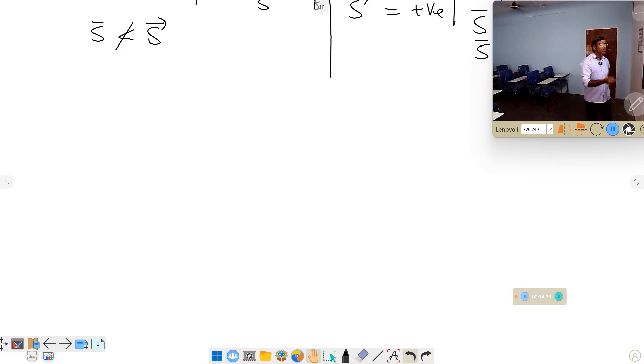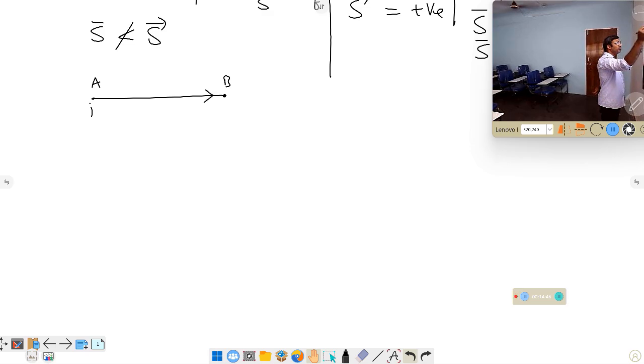Now, when will the displacement be negative? Person starting from here, he walked some distance from A to B. Then he returns back from B to A. So what happens? Where he started initially, he again reaches the same point, the final. That is only initial, that is only final. In this case, the displacement of the person we can call 0, because there is no distance between the initial and final position. The shortest path between the initial and final is 0, so displacement is 0.